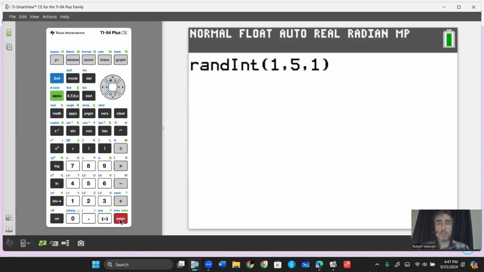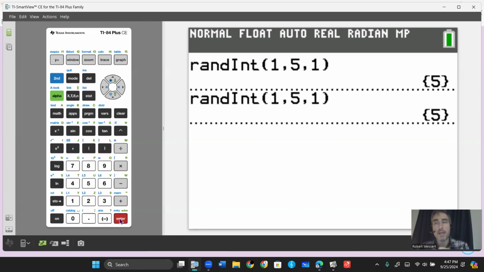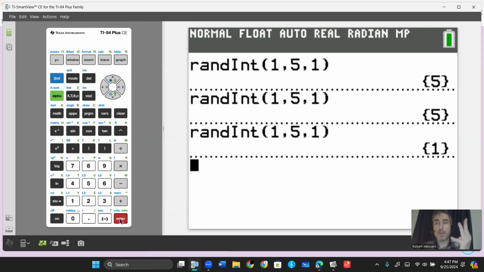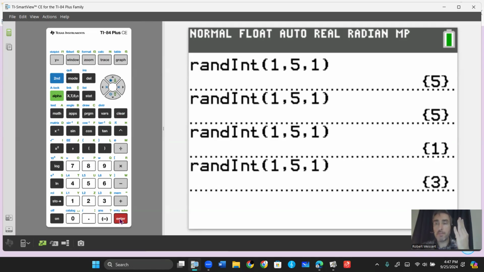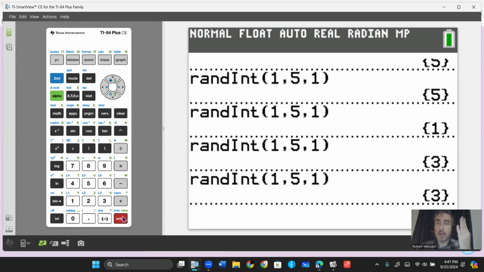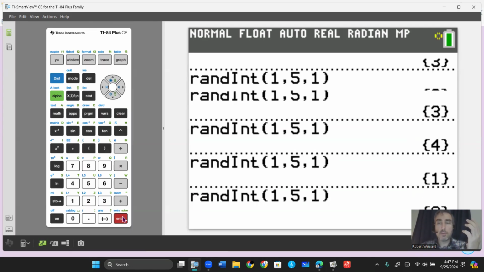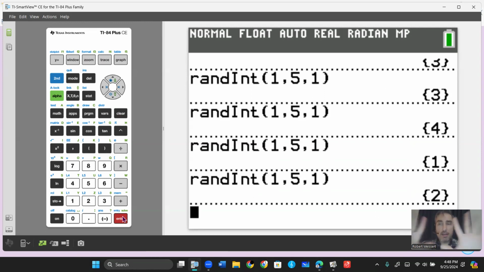So I'm going to press enter again, and my first one was a 5. Now I'm going to keep pressing enter until I get all 5 numbers represented. So count with me. That's 1, 2, oh, I got a 5 again. So 3, oh, there's 1, 4, 3. So I need 2 and 4. 5, well, 3 again. 6, oh, there's 4. 7, well, 1 again. I need 2. 8. So it took me 8 tries to get all 5 numbers.